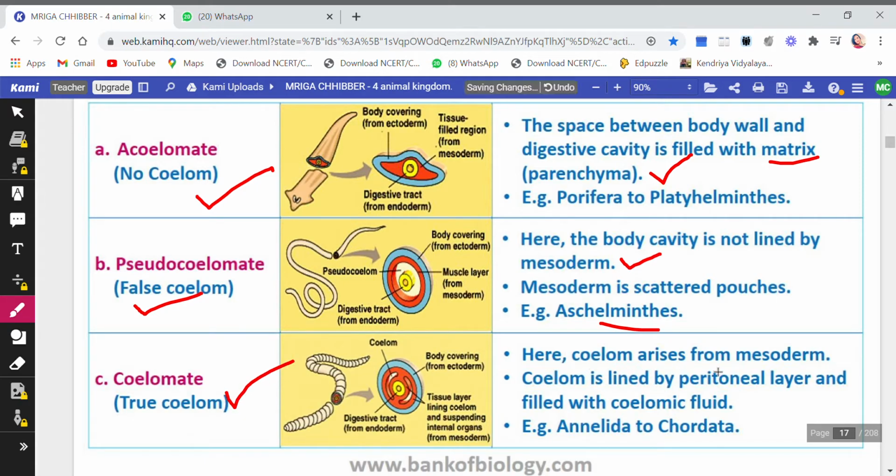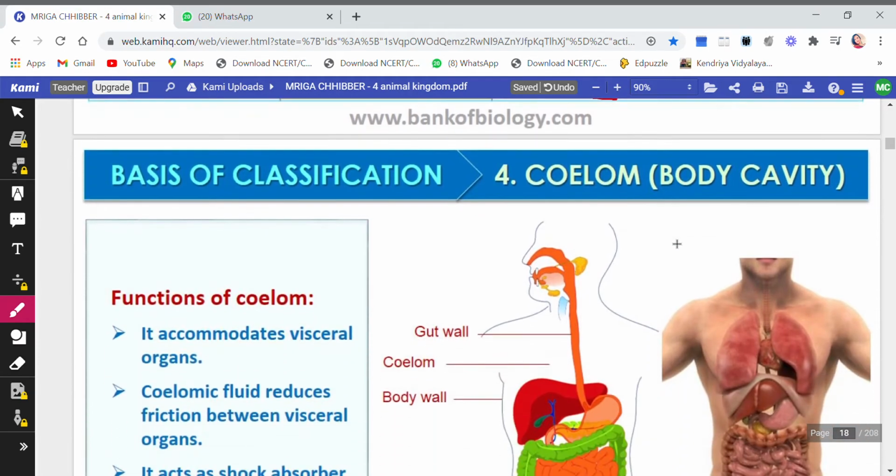Then true body cavity, that is coelomate. Here the coelom arises from the mesoderm because the internal cells are mesodermal cells, and the coelom is lined by peritoneal layer which is filled with coelomic fluid. Examples are from Annelida till Chordata. All of them have true body cavity, or coelom.